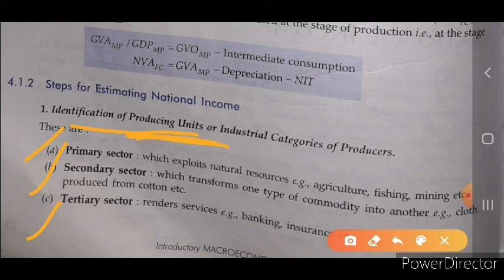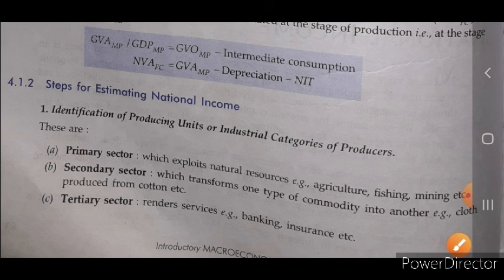So production, or the different commodity which is produced in the three different sectors, that is primary, secondary and tertiary. The primary sector exploits natural resources, that is agriculture, fishing, mining, etc. These all are the primary sector. Next is the secondary sector, which transforms one type of commodity into another, that is cloth produced from the cotton. And the third one is the service sector or tertiary sector. It includes providing different services, banking, insurance, etc.